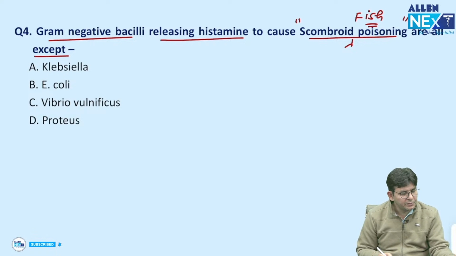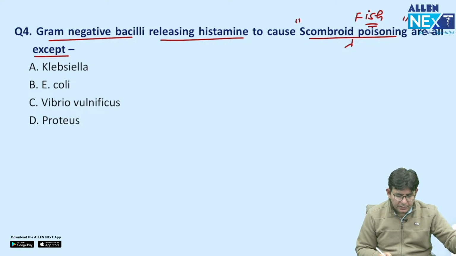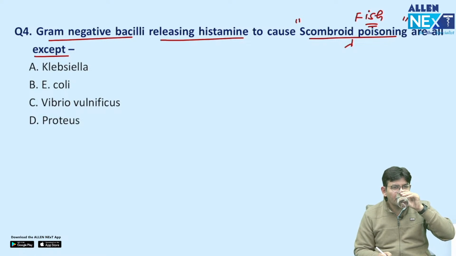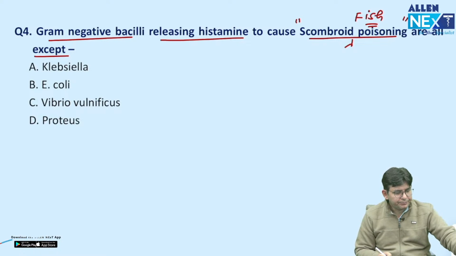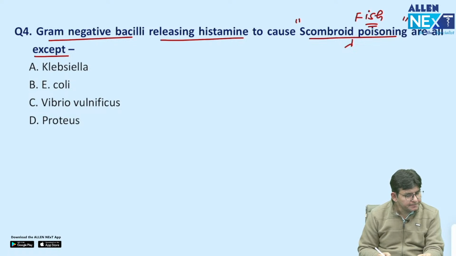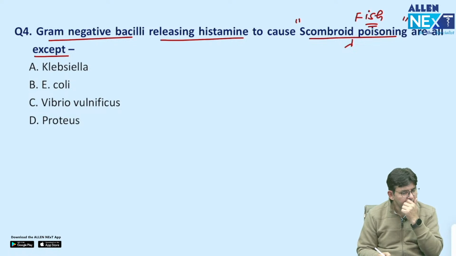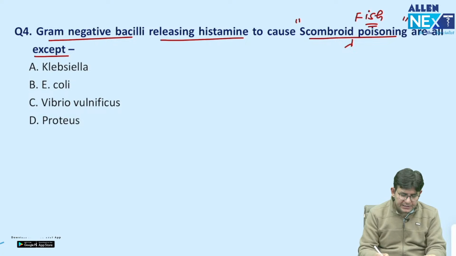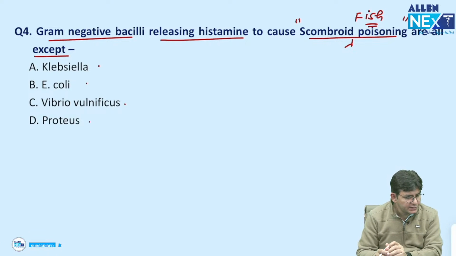Klebsiella, E. coli, Vibrio vulnificus, Proteus. What should be the answer? Yes, please try this.